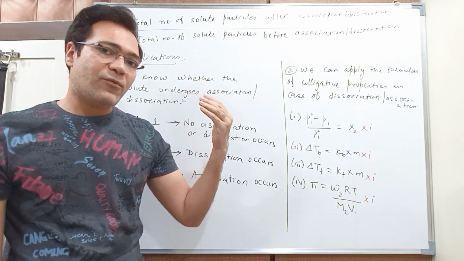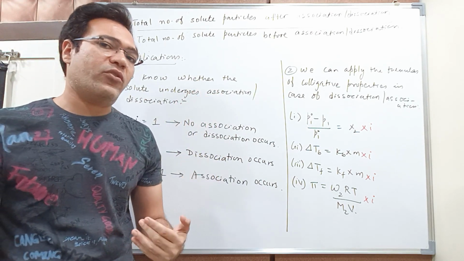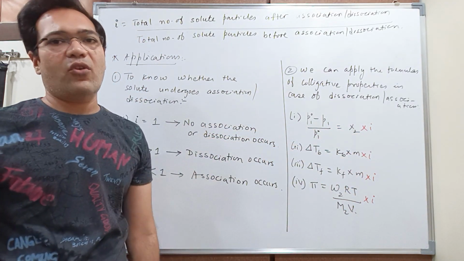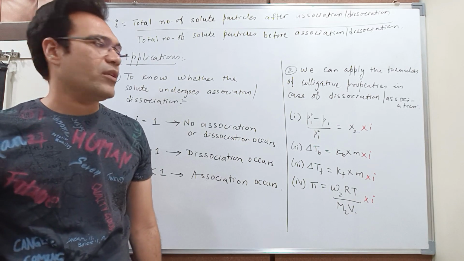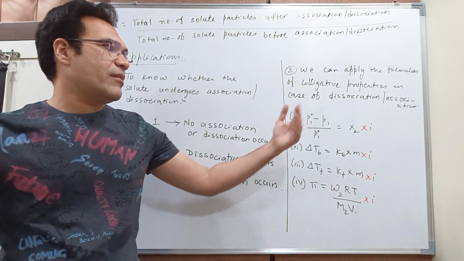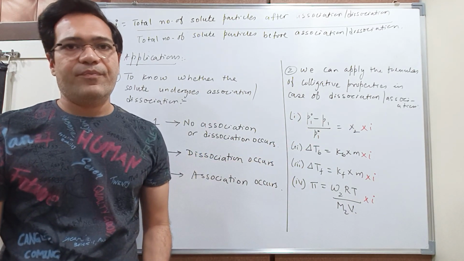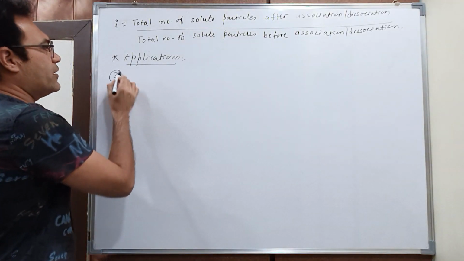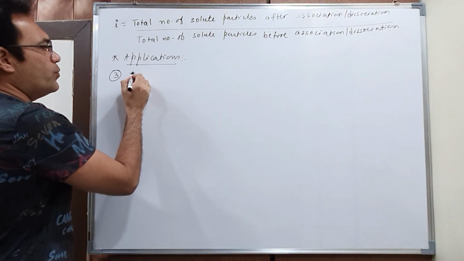So the formulas we have learned till now for non-electrolytes, we were not applying the Van 't Hoff factor, because the value of i for non-electrolytes was 1. So it doesn't matter whether you multiply by 1 or you don't. Now students, the third application of the Van 't Hoff factor is